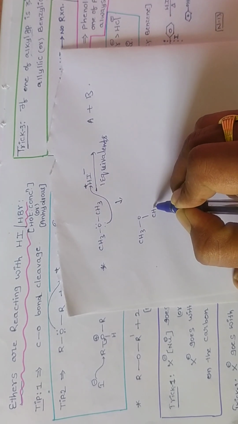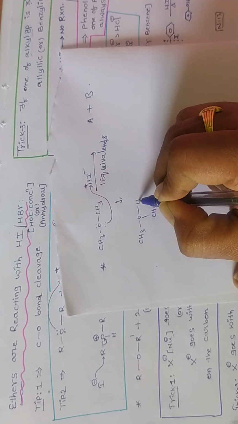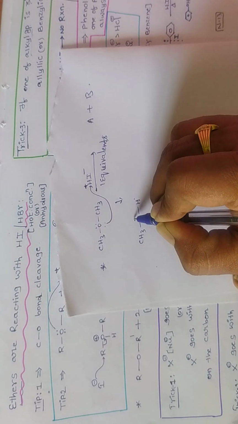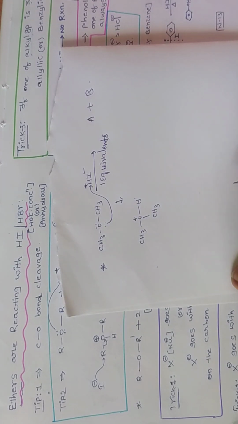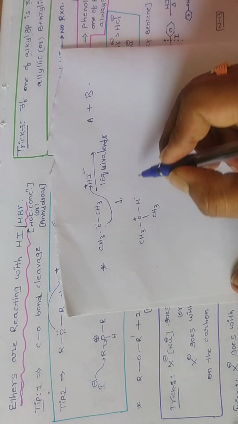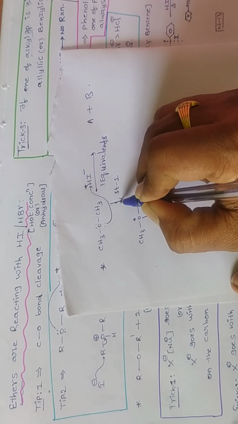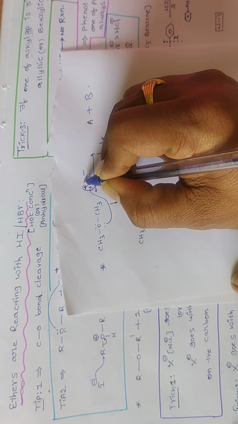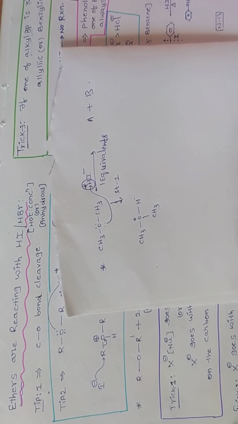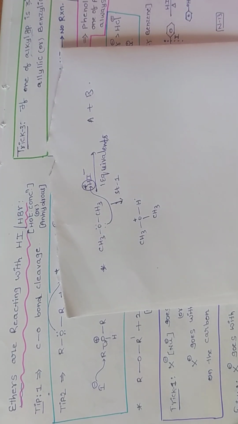Step number 1: formation of protonated ethers. This is step number 1. Ethers are reacting with the proton, that is H plus. Then we are going to get protonated ether.